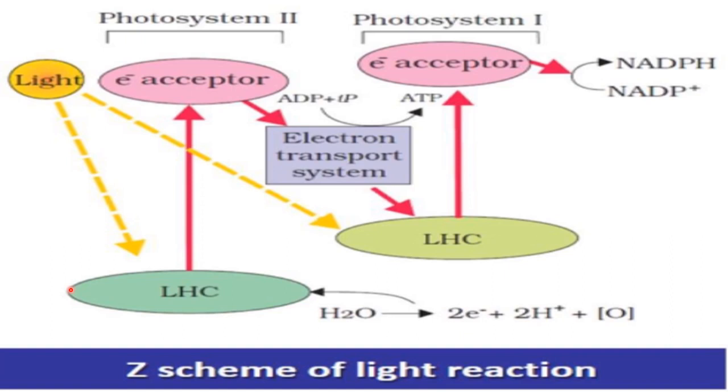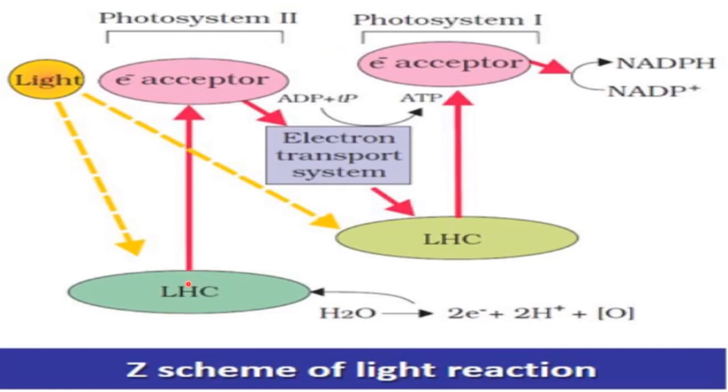How is it non-cyclic photophosphorylation? Because you can see in it, first of all, electrons are excited from here, meaning from photosystem 2. Then these electrons are transported through the electron transport system and are moving to photosystem 1, right? And these electrons never come back to photosystem 2. So this is not cyclic. This is called non-cyclic because electrons excited from photosystem 2 never come back to photosystem 2.